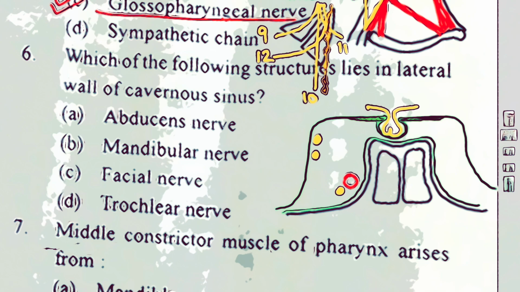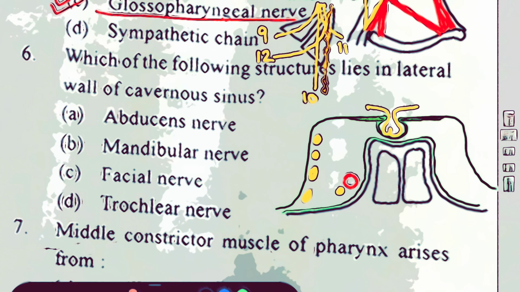And the trigeminal nerve, that's the Gasserian ganglion, lies at the apex of the petrous temporal bone. It's a bean-shaped ganglion, and from there are three branches, V1, V2. So V1 will pass through here, and V2 will also pass through here to the cavernous sinus. However, the V3 division, that's the mandibular division, immediately sinks down and emerges out through the foramen ovale.